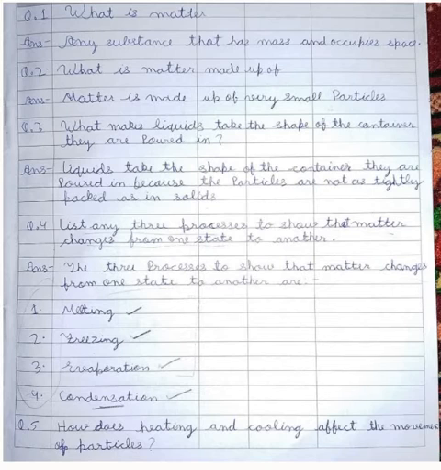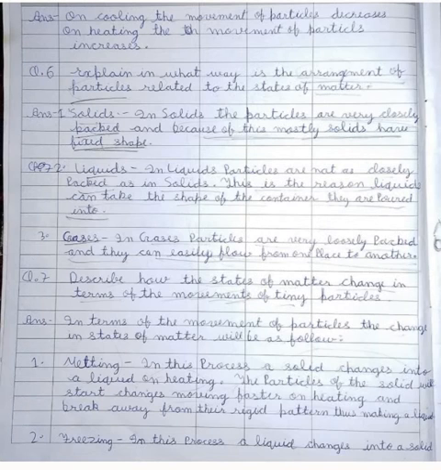The processes to show that matter changes from one state to another are: first, melting; second, freezing; third, evaporation; fourth, condensation. Question 5. How does heating and cooling affect the movement of particles? Answer. On cooling, the movement of particles decreases. On heating, the movement of particles increases.